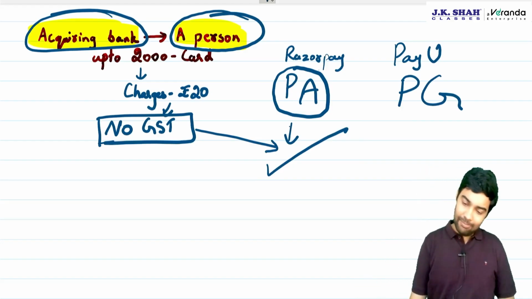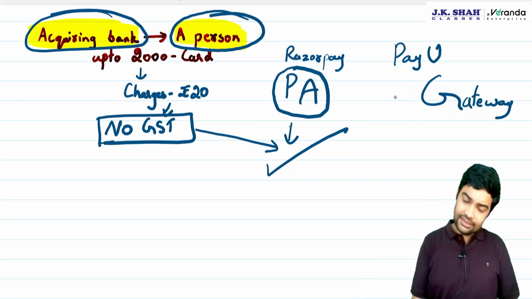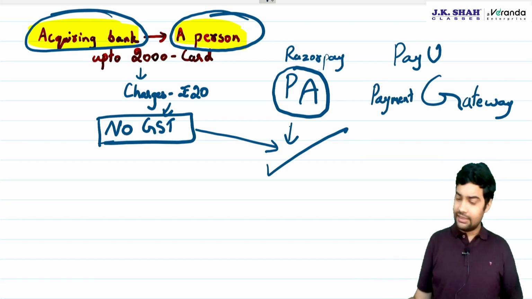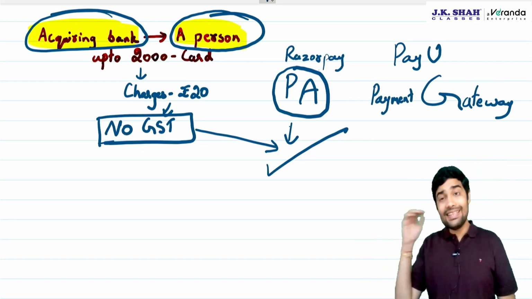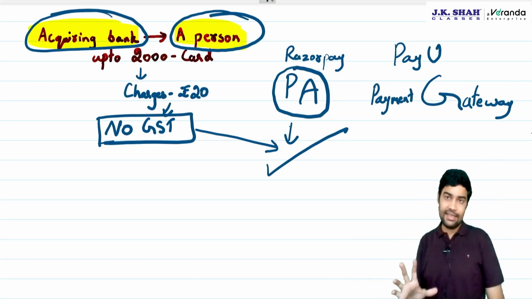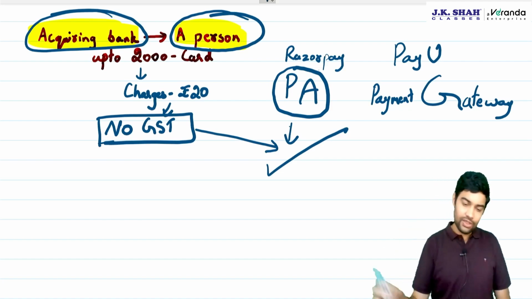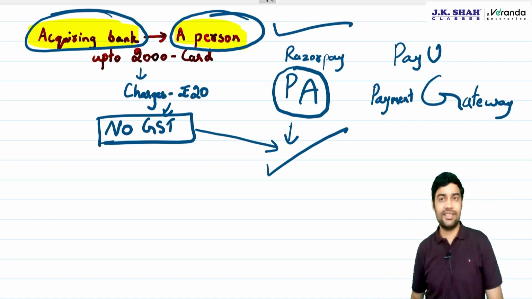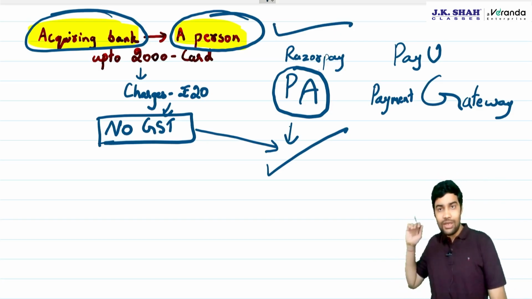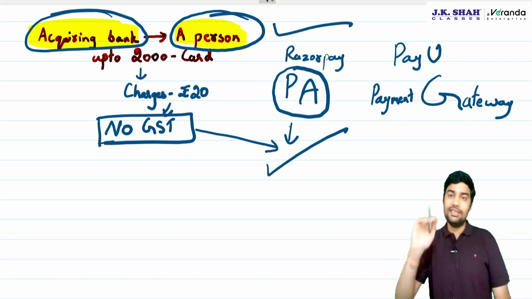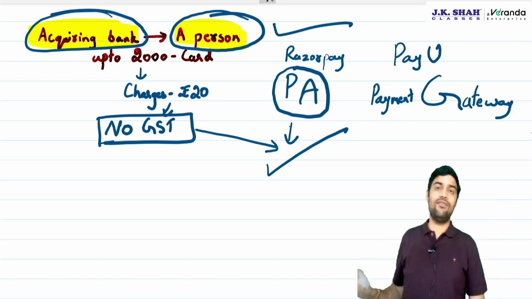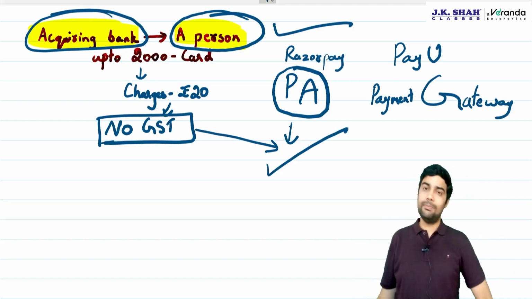Now let's understand payment gateway. Payment gateway, PayU, it just provides a gateway. Gateway meaning, sir, it just allows you to make the payment through it. It gives the technology. The money goes directly to the bank account of the merchant. Directly. It does not go to PayU. It only provides a gateway so that the money can directly flow to the merchant.